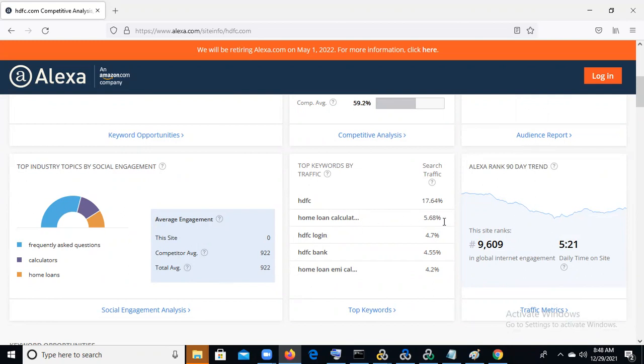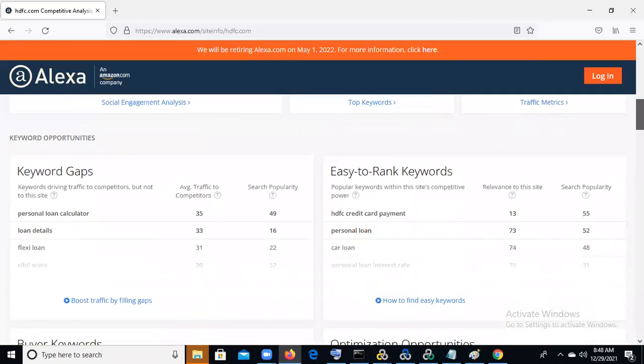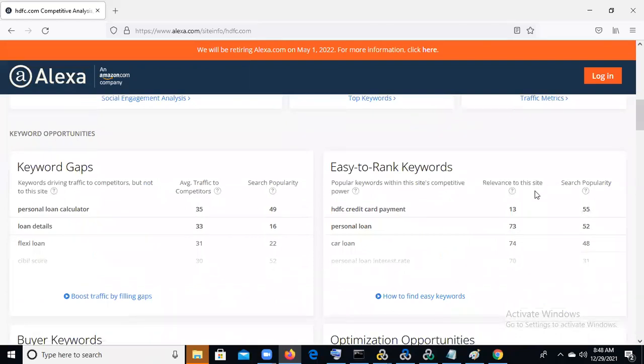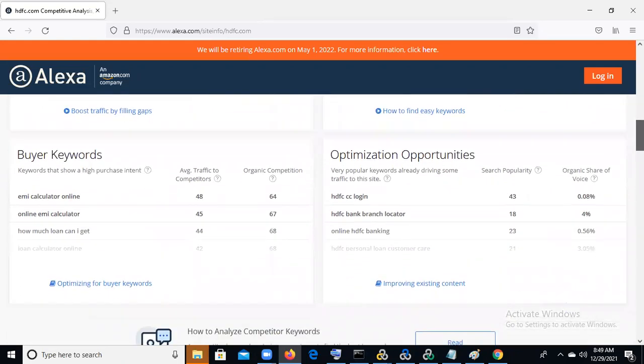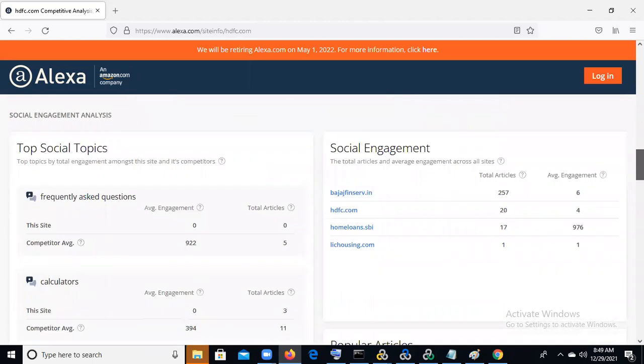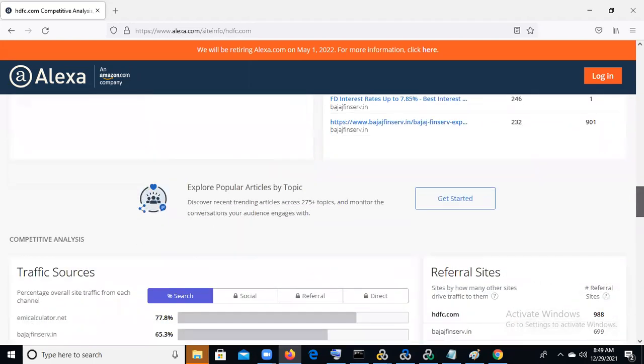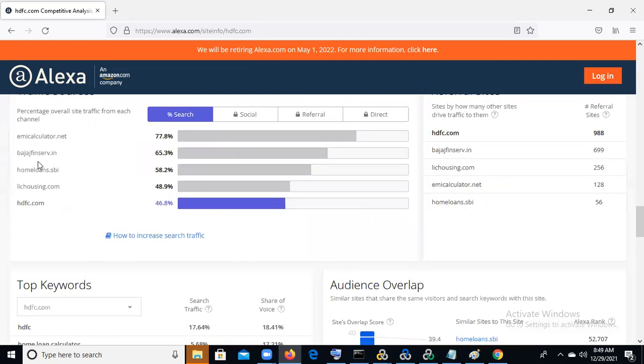So home loan calculator. This is graphically oriented, showing the Alexa rank 90 days trend. This is the 90 days graph. Rank base: it is 13 rank, HDFC credit card payment, personal loan 73, car loan 74. And these are the keywords for the gaps, personal loan. Organization optimization, social engagements. So this is the searching, how much percentage they are searching.